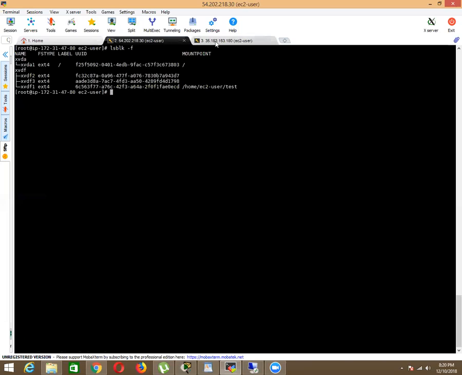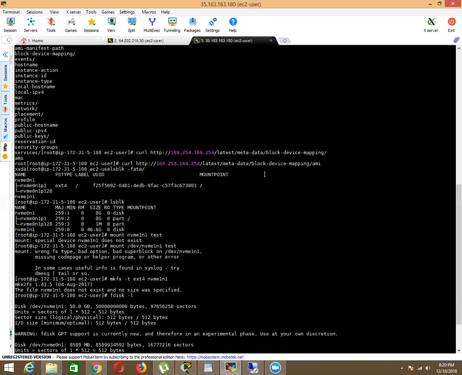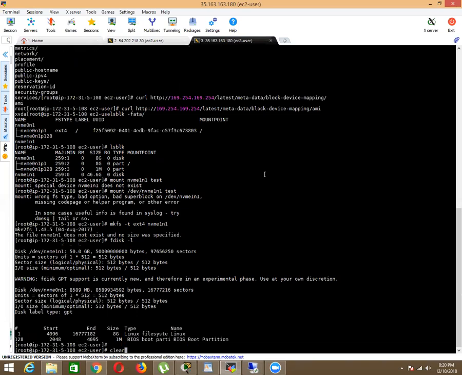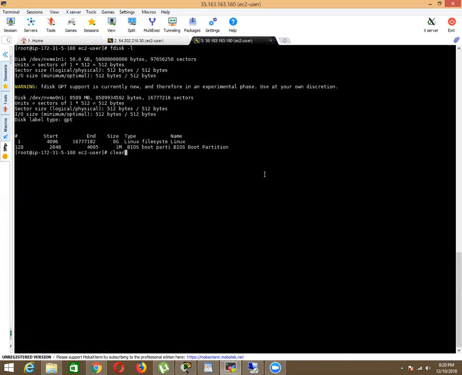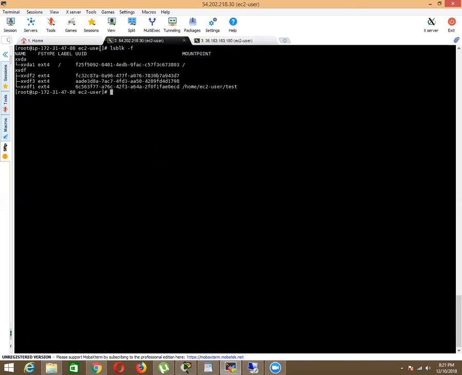When it comes to ephemeral storage, lsblk -f, when you put the content here, when you mount it, after restart, it will be lost. So that is the difference between ephemeral and your EBS volume.